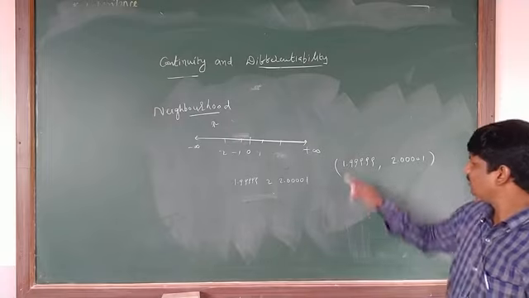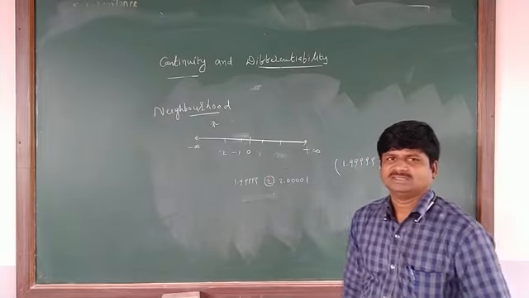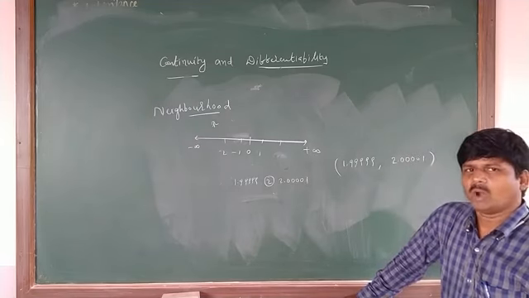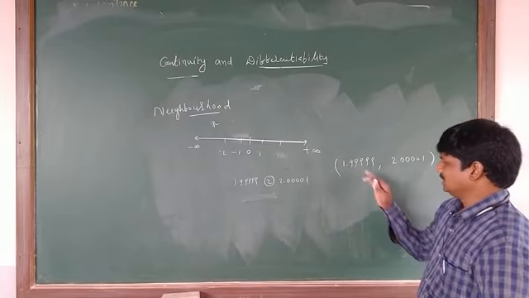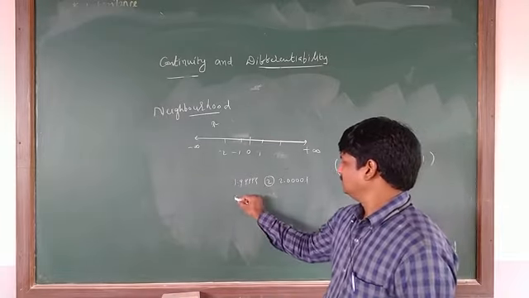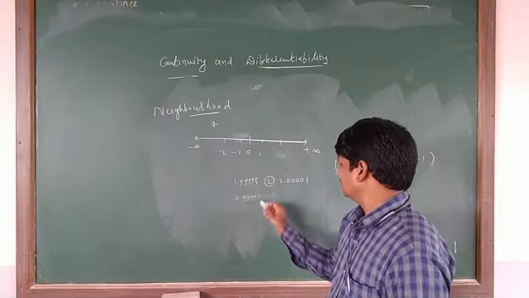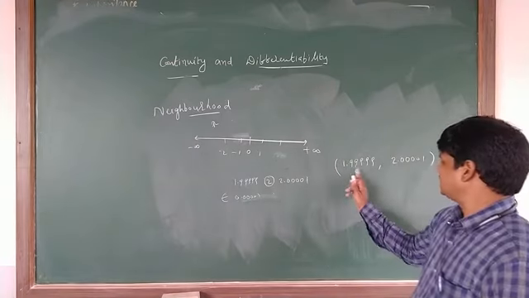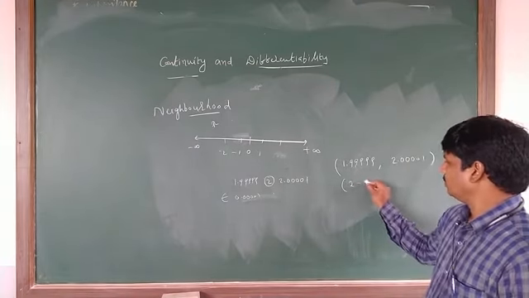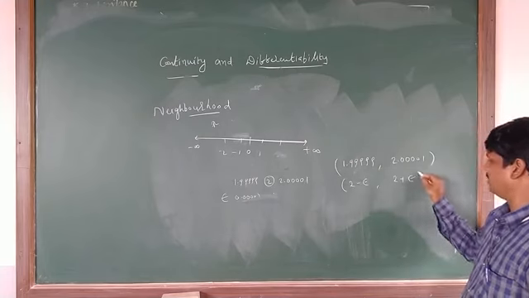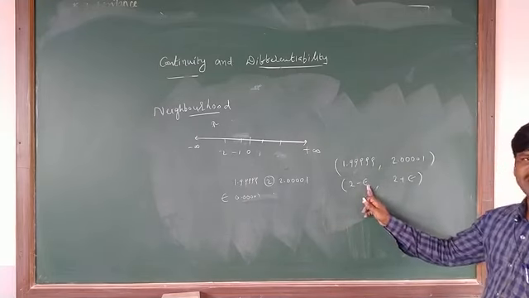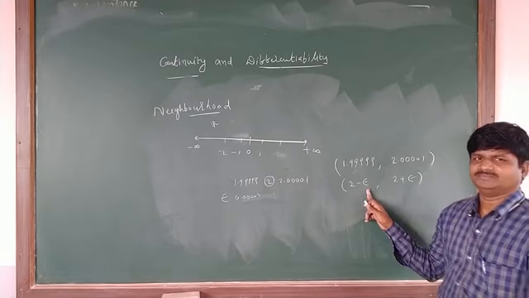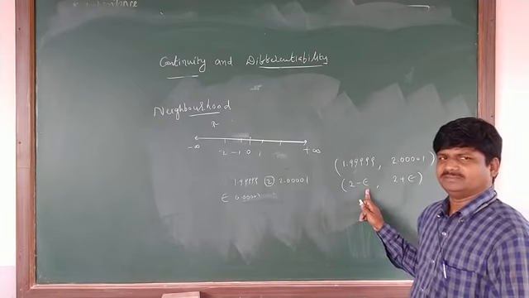In this neighborhood, what is the point? 2 is one of the points, or not? You can say 2 is one of the values. Just remember, it is the neighborhood. What is the difference here? 0.00001, or not? This value I am taking as epsilon. So it is 2 minus epsilon and 2 plus epsilon. So 2 minus some value and 2 plus some value. Epsilon is some constant value, a very small quantity.